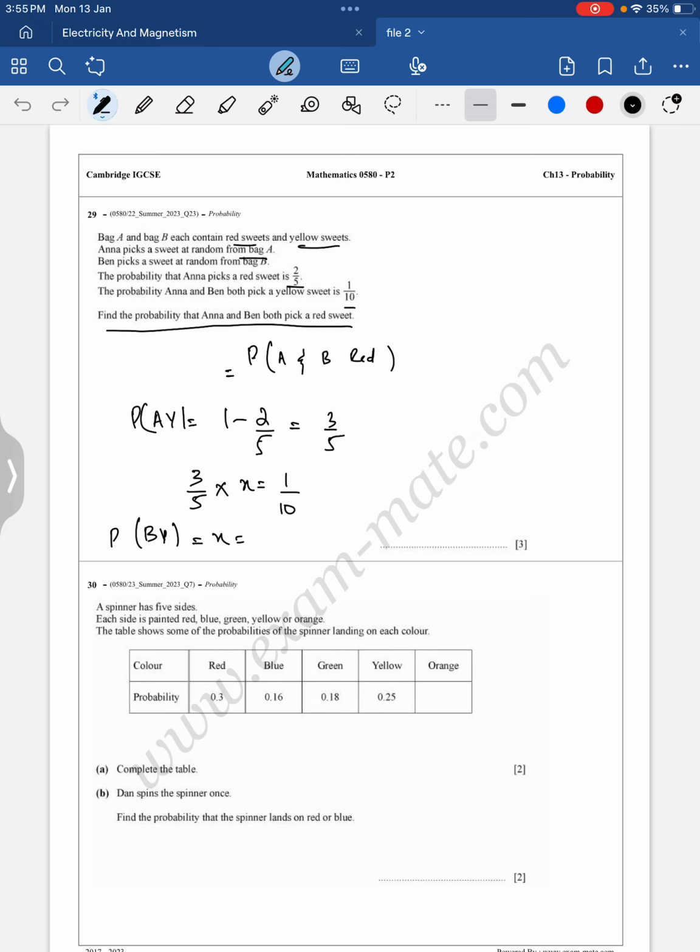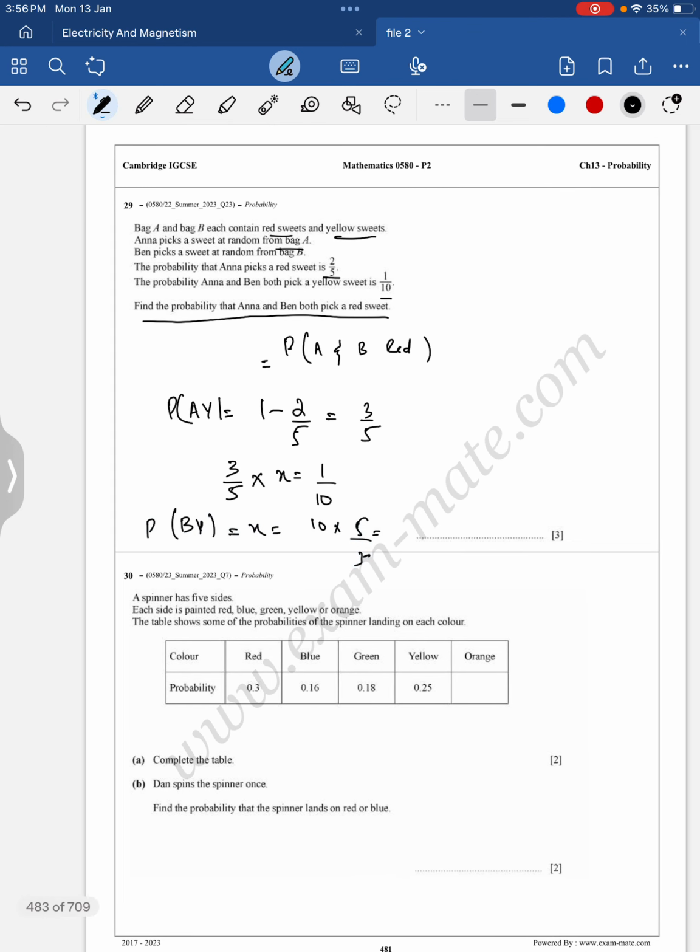So 10 will go over there. 10 into 3 upon 5. 10 will go over there, right? No, sorry. 10 will be coming over here. Sorry. So 10 multiplied by 5 upon 3. So 10 fives are 10.